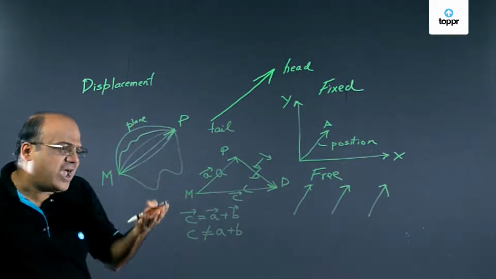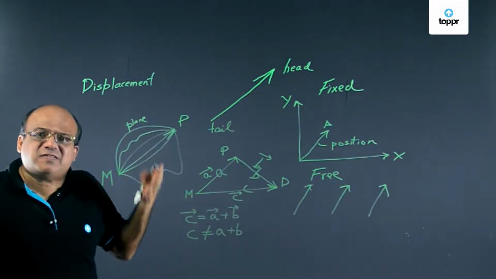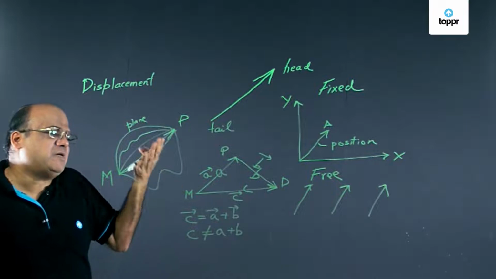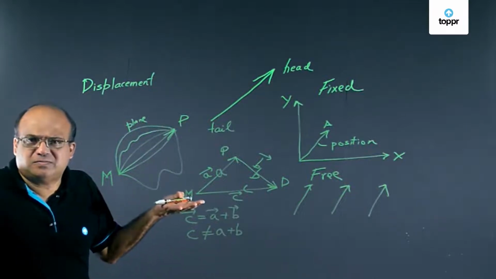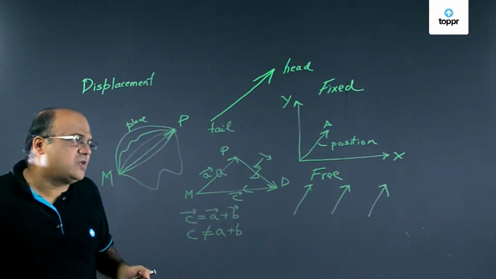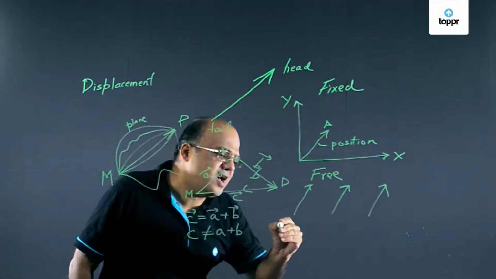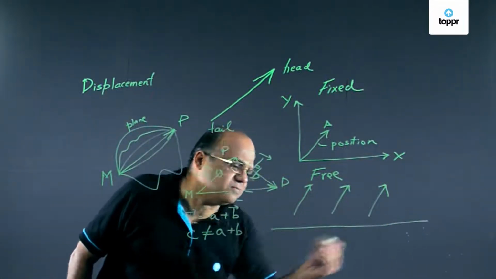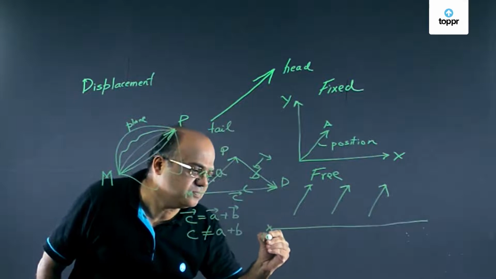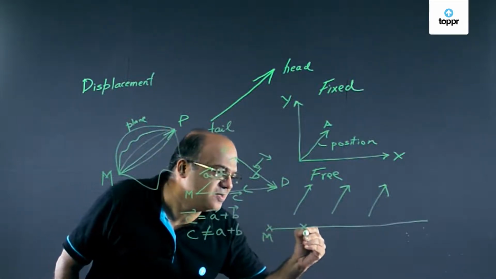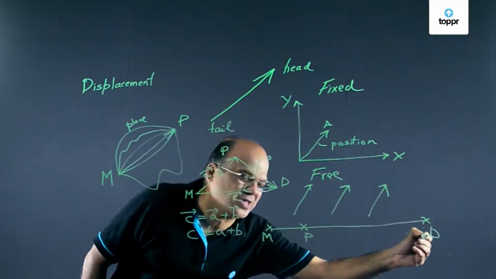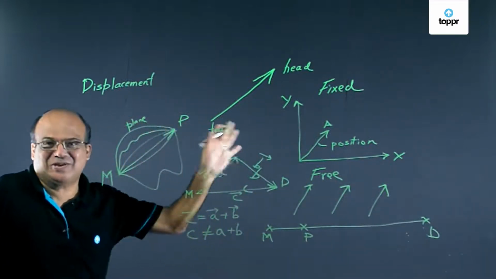Now, if we add A vector and B vector, we are getting C vector. So what is the maximum possible magnitude of C? Suppose all these three places are in the same straight line. So Mumbai is here, Pune is here, and Delhi is here. Don't worry about geography. We are learning physics, not geography.